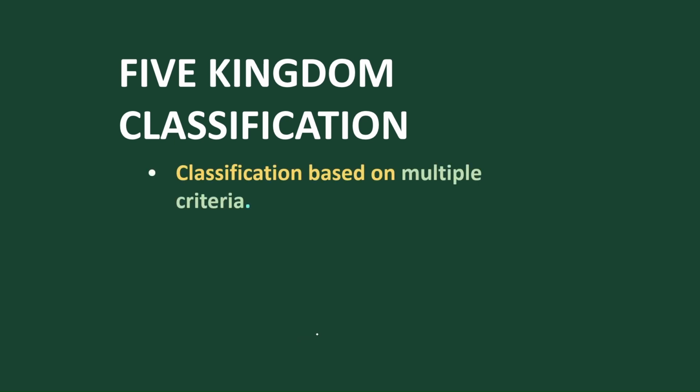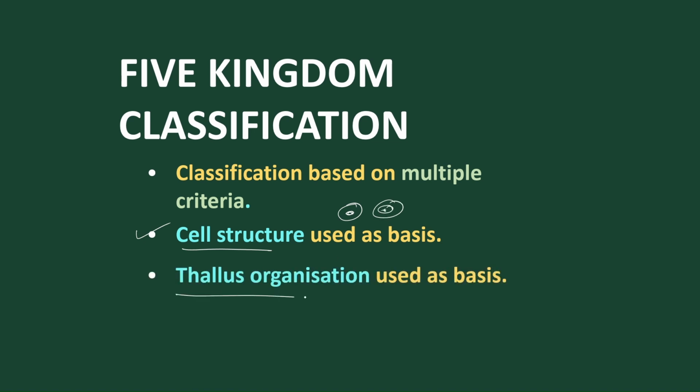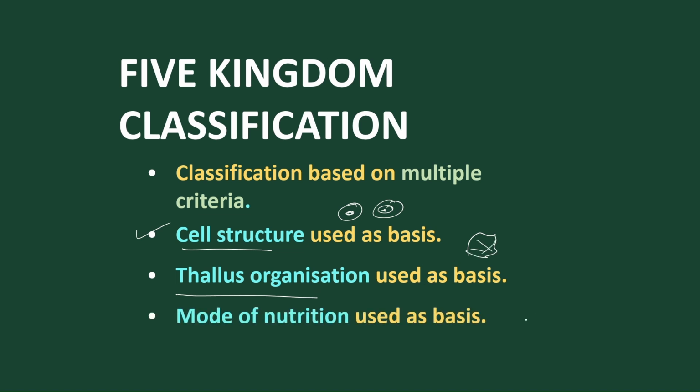According to him, he classified these 5 kingdoms on several criteria, like cell structure, meaning what kind of cell is present, either prokaryotes or eukaryotes. Then thallus organization, meaning the body form. Then mode of nutrition, either autotrophic or heterotrophic.